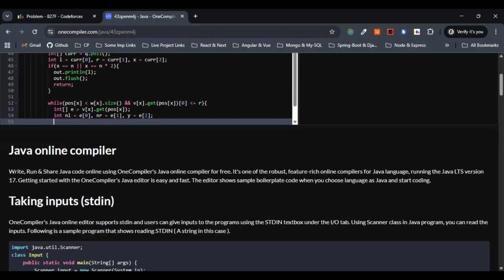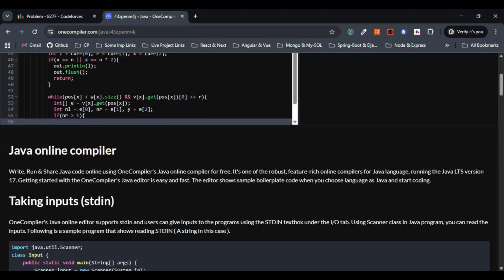The next step would be, let's go with a simple if condition when there is an overlap between L and this one, NL and NR, right? So if suppose NR is greater than L, then what we need to do is go with the earliest departure time inside the overlap. So NL, let's assign this one to math.max of NL comma L, right?